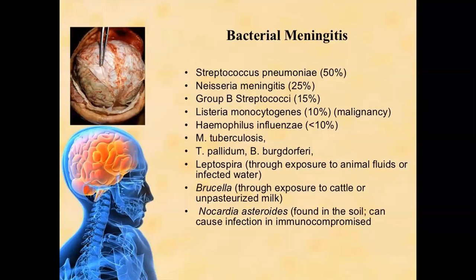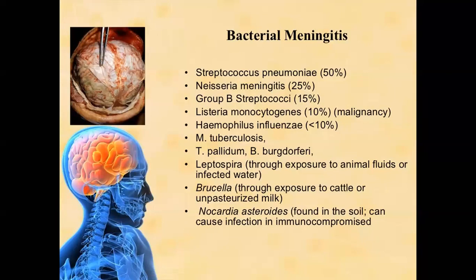Treponema pallidum is responsible for syphilis, and one of the common complications of syphilis is meningitis. The other organisms are very rare, including Leptospira, Brucella, and Nocardia asteroides.